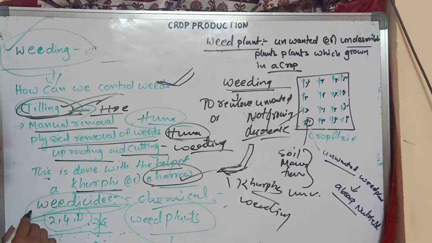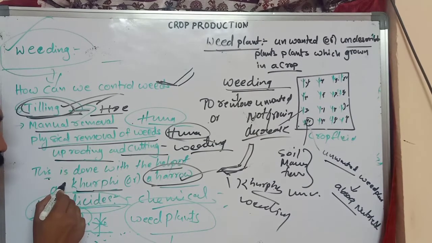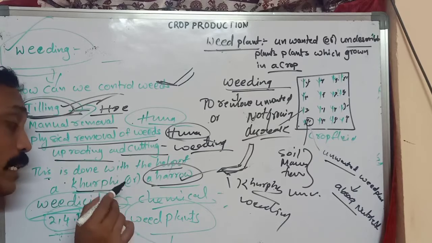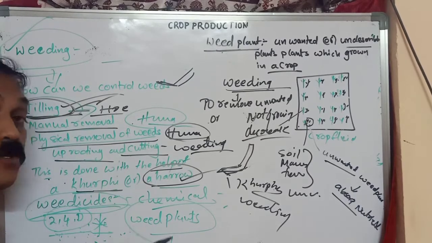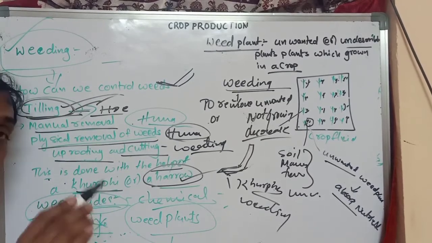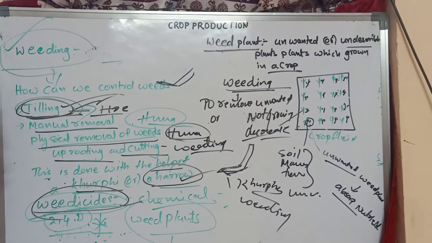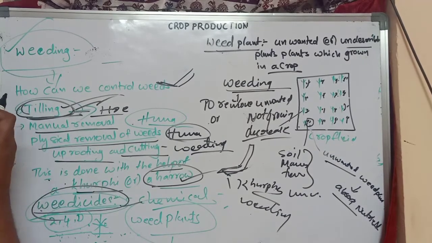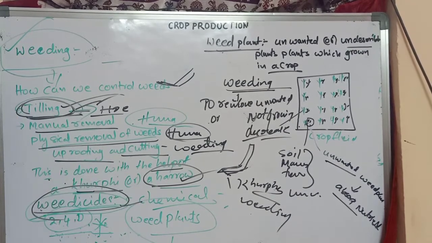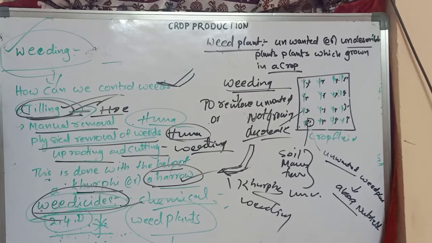Not only instruments, some chemicals are also useful in the process of weeding. What are those chemicals? Those chemicals are called weedicides, which are useful to kill weed plants. Nowadays everyone uses these chemicals to kill weed plants, waste plants, undesirable plants.